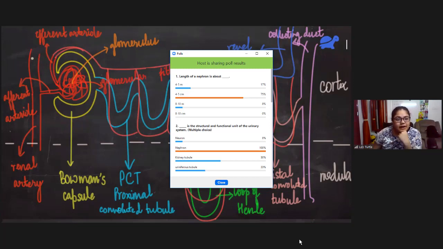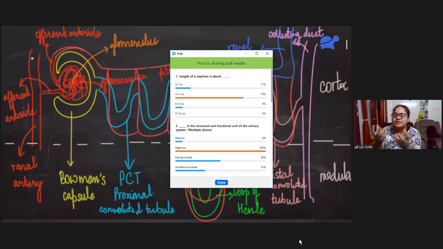Fourth, the blood in efferent arteriole is dash than the blood in afferent arteriole. Fine. So there is a lot of confusion here. I will discuss it in a bit. If people are confused about this, let me just tell it separately. Fifth, the glomerular filtrate consists of, well, what is filtrate?